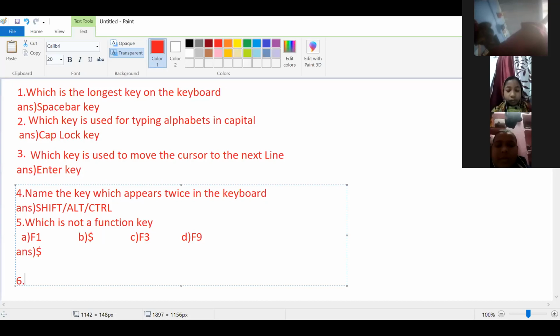Question is, everyone concentrate for the next question. Question number 6. What is the shape of turtle?